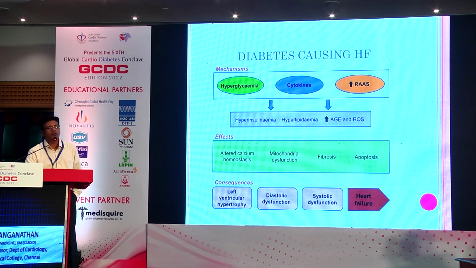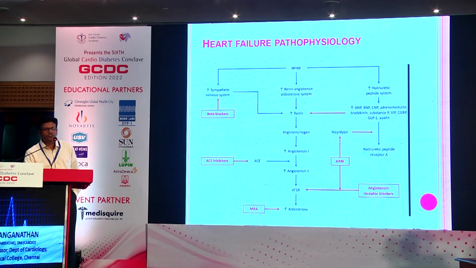We know that when glucose is not controlled, there is activation of renin-angiotensin, abnormalities at the mitochondrial level, fibrosis and apoptosis. These multiple mechanisms operate, leading to left ventricular hypertrophy, diastolic dysfunction and systolic dysfunction, and finally heart failure ensues. So this is the pathophysiology here.